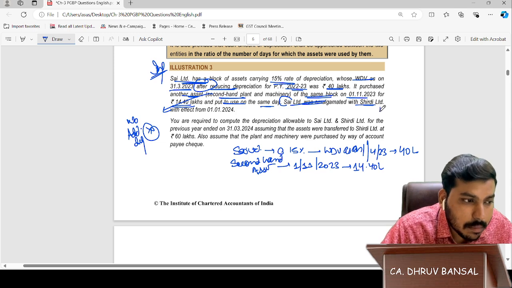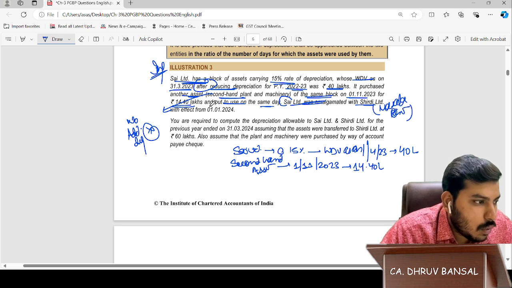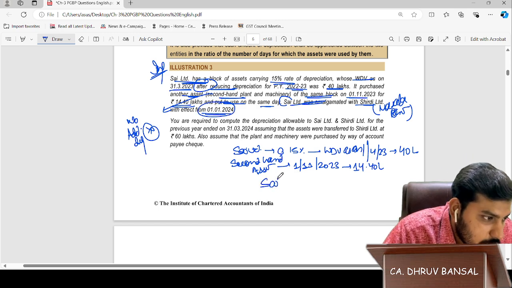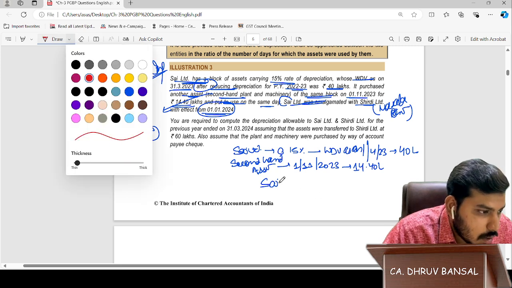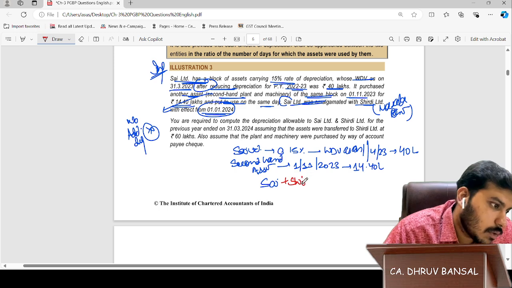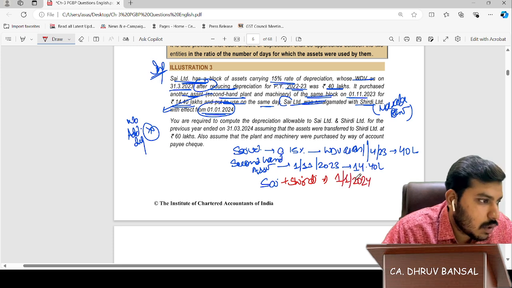Now here is the masala point. On 1/1/2024, Sai plus Shirdi were amalgamated.